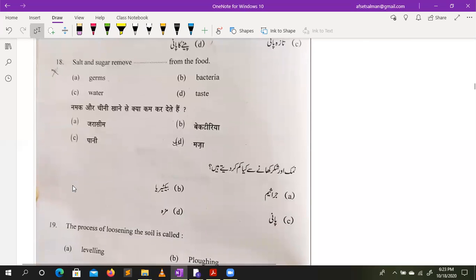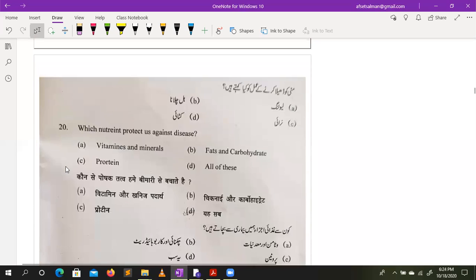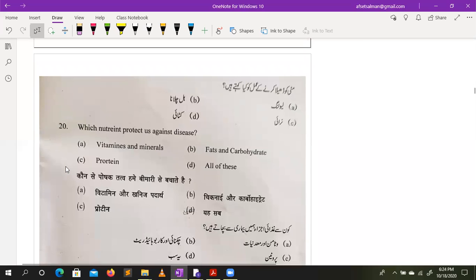Salt and sugar removed: obviously, if you are taking tea and there is no sugar, you cannot feel the taste, so it's related to taste. The process of loosening the soil is called ploughing. Which nutrient protects against diseases? Protein is required, carbohydrate is required, vitamin is required, so you will go ahead with all of the above.